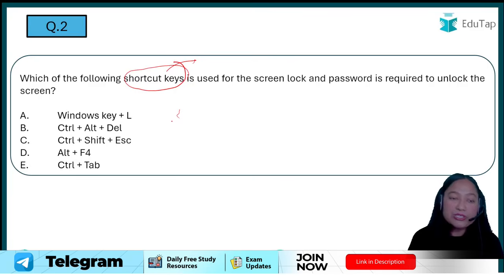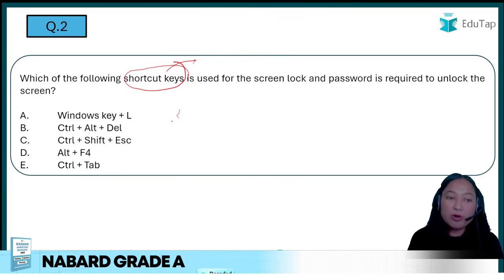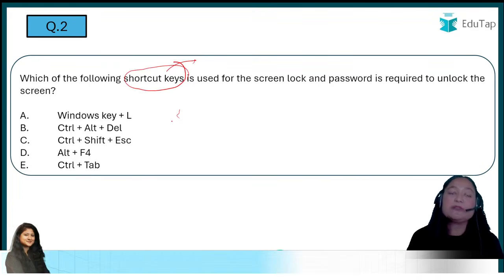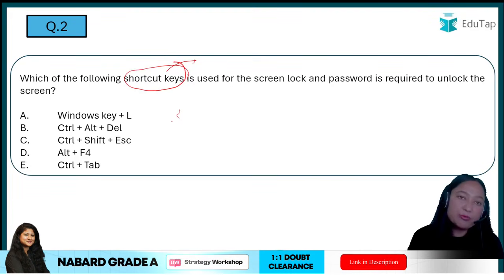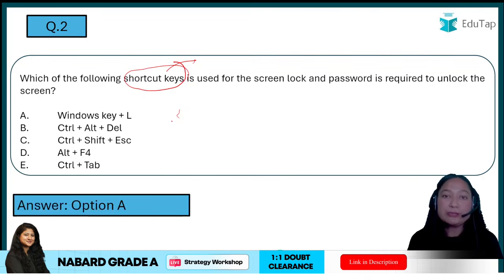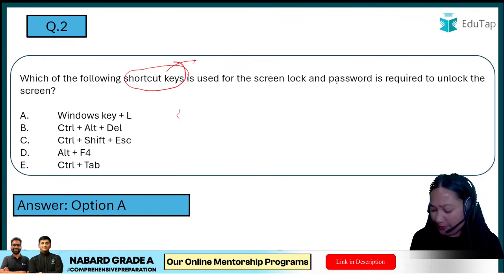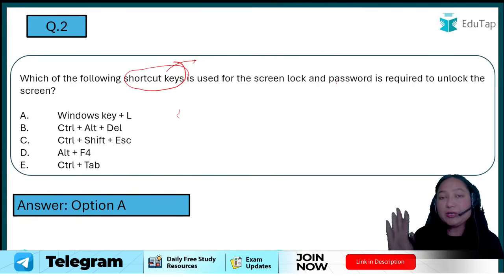Here the options are Window key plus L, Control Alt Del, Control Shift S, Escape key, Alt F4, or Control Tab. Basically it is asking which shortcut you can use to shut down your computer. The answer will be option A. Alright, so Window key and L does not shut down. Basically what happens is your computer screen gets locked for a while.